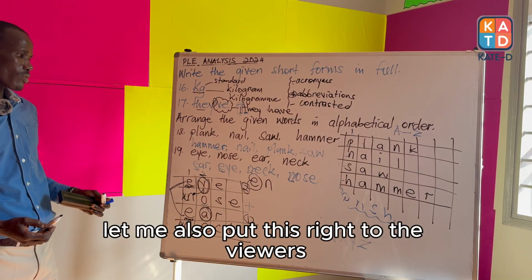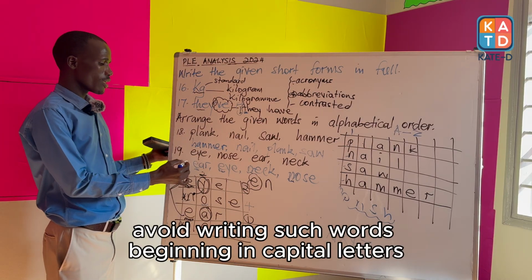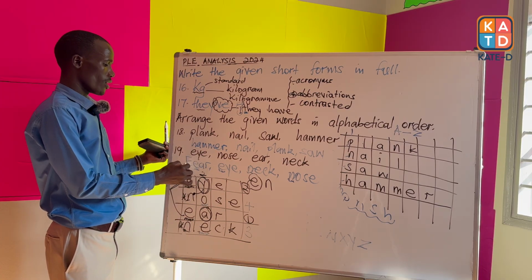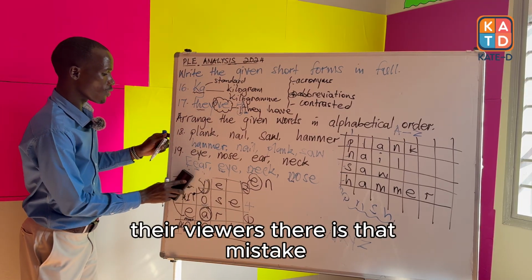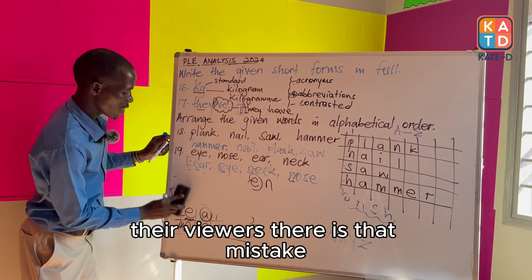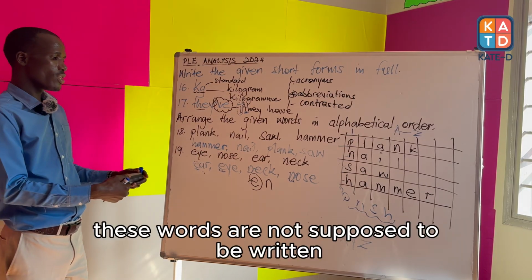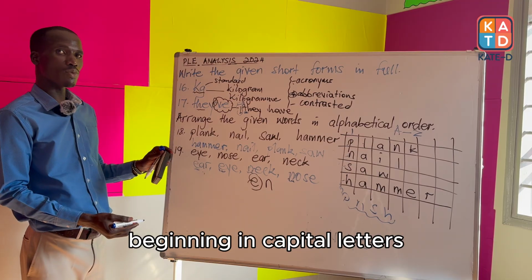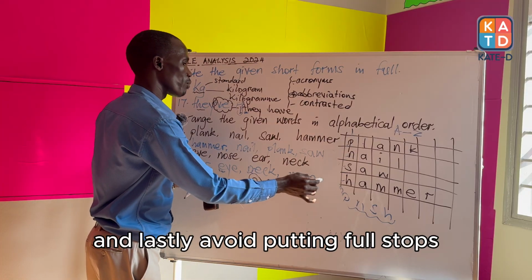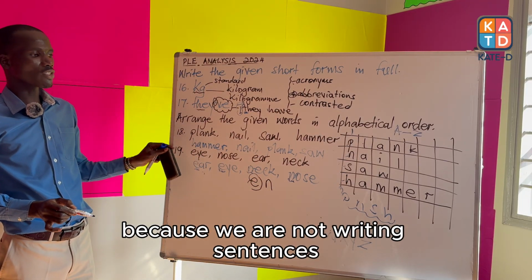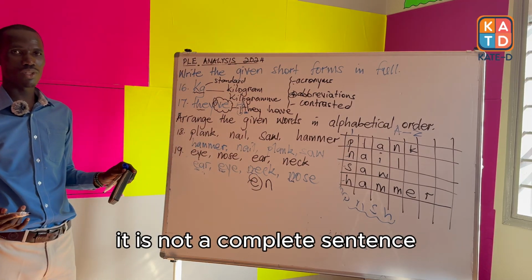Let me also put this right to the viewers. Avoid writing such words beginning in capital letters if they have not given you what we call proper nouns. Dear viewers, there is that mistake. It is an error which is always observed in the final exams. These words are not supposed to be written beginning in capital letters if at all they are not proper nouns. And lastly, avoid putting full stops, because we are not writing sentences. You have just made a simple list of words. It is not a complete sentence.